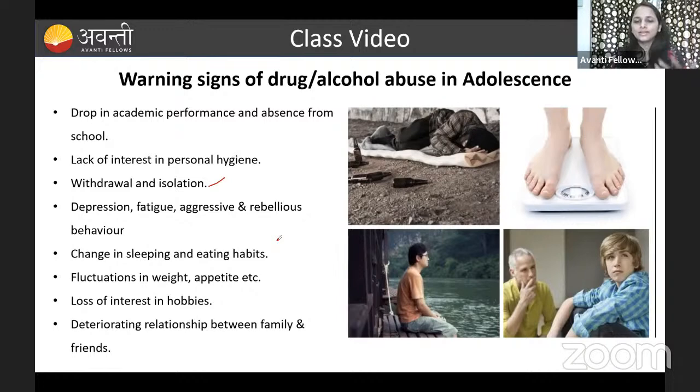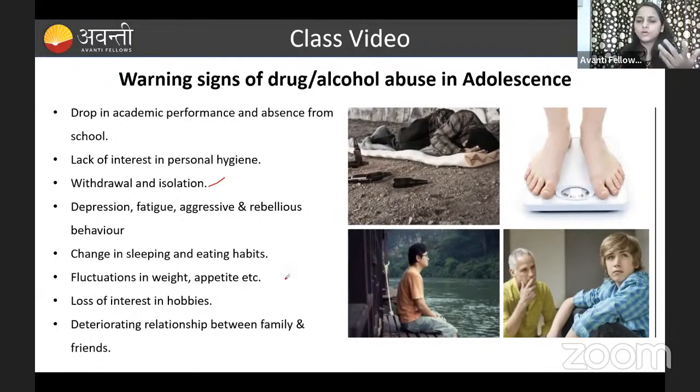Yes. So you can see where most of the fighting will be done, right? That is the aggressiveness and rebellious behavior in the home also. Even for single things, they will show fighting behavior. So that we can see. And change in the sleeping and eating behavior. The sleep cycle and the eating behavior will be changed in this person. And fluctuation in the weight and the appetite.